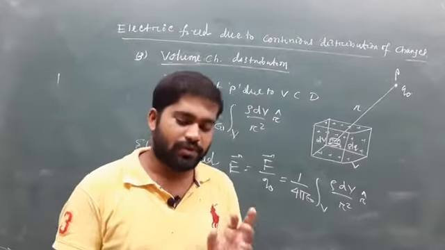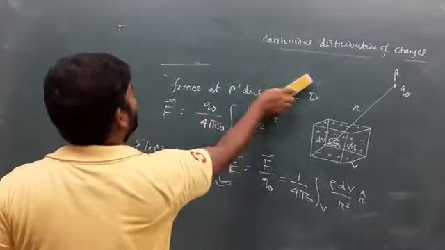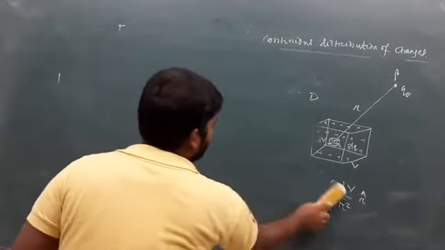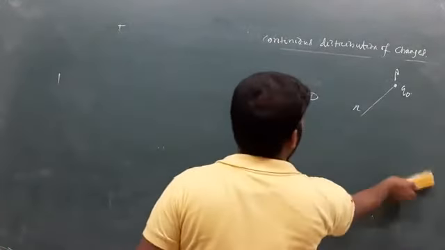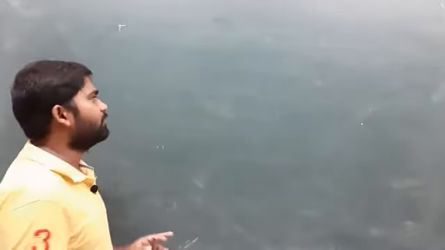Okay, so now let us discuss an interesting part of the electric field, that is the electric dipole.